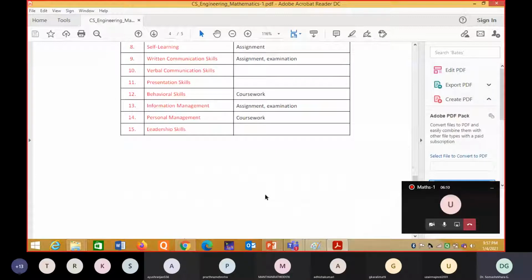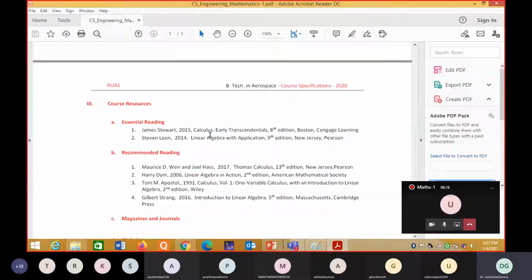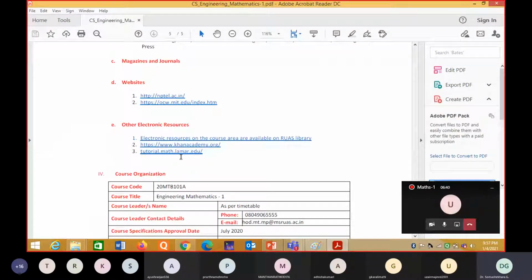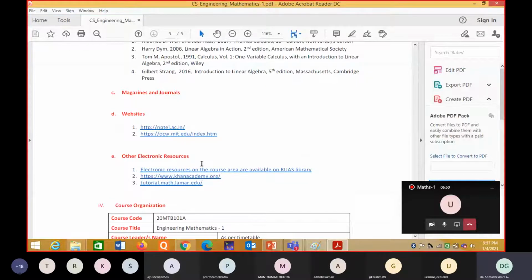These are the essential readings. You read James Stewart's Calculus: Early Transcendentals, 8th edition, for the first and second modules. For the third module, you should read Stephen Leon, Linear Algebra with Applications. I think these two books with class notes are enough. Other electronic resources and website links are also given here. NPTEL videos also you can watch, if you have time.